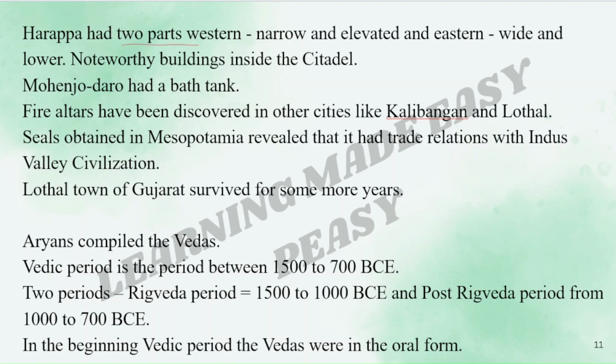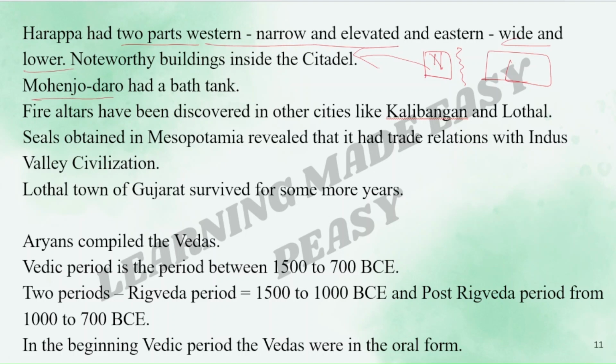Harappa had two parts. The western part was narrow but elevated, that is, it was above the ground level, whereas the eastern part was wide and lower. This western part, which was narrow and elevated, was called the citadel. Noteworthy buildings were there inside the citadel.